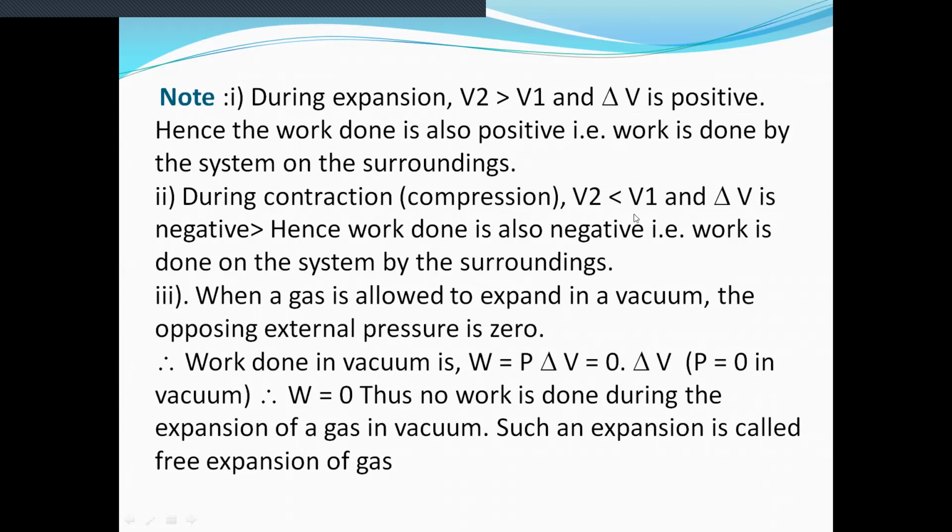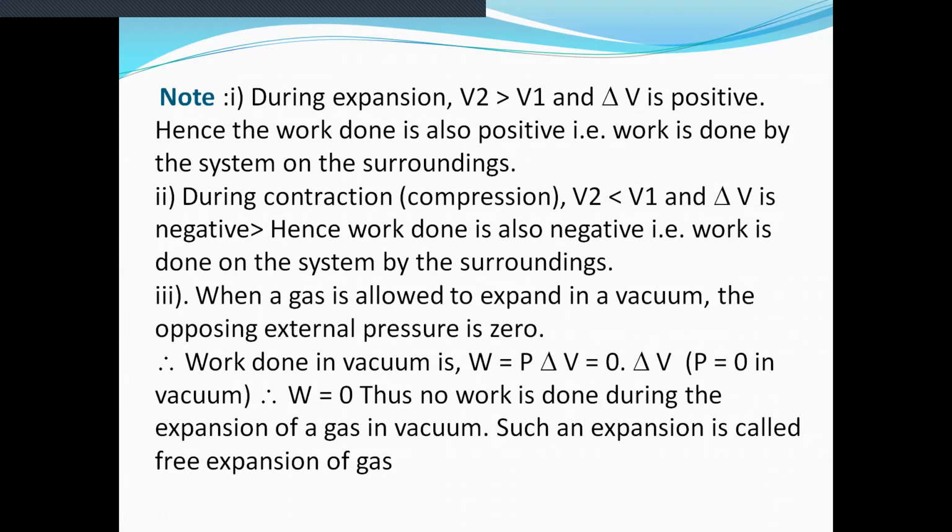Now suppose the value of V1, the initial volume, is 10 liters, and as contraction, compression takes place, V2 is less than V1.